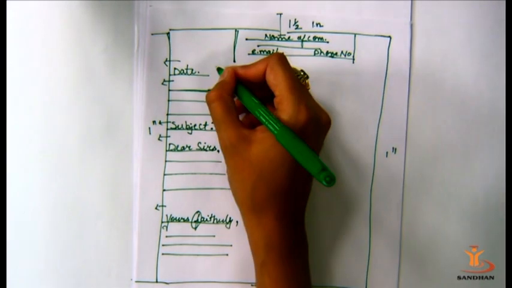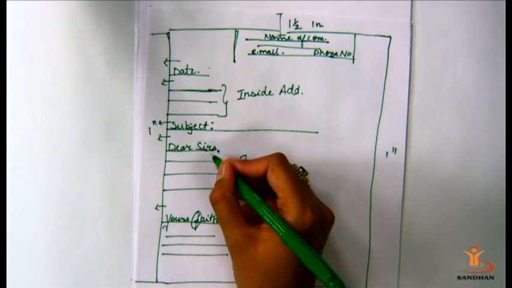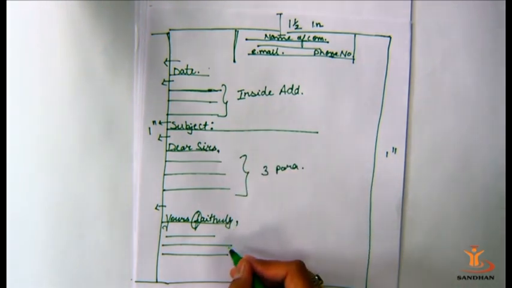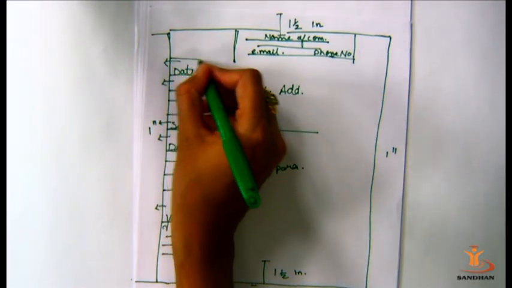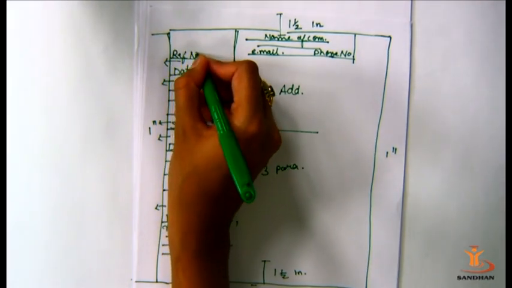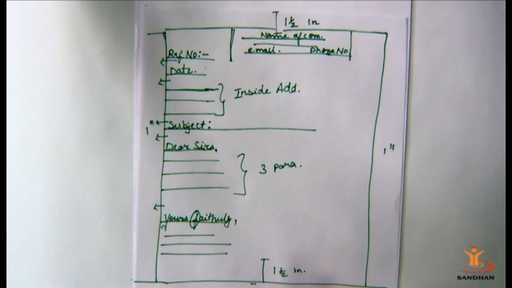Now heading, date, inside address, subject, salutation, main body, complimentary close, signature and name: all these are essential parts of a business letter. Now the optional parts which we can add: reference number if you want to add. Further, at the last, enclosure. Enclosure means suppose you are attaching any booklet, or the price quotation list of all the products. So we'll enclose here number 1, 2, 3, 4 like this.